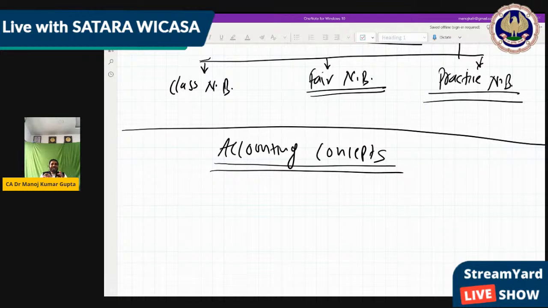How? कैसे ऐसा हो सकता है? Only because of accounting. If he doesn't use accounting, then it is not possible to control the entire thing. This is the accounting system by which he can identify a single transaction, even one he did before 1 year or before 10 years. And at the end of the accounting year, he can also identify the entire position of the business, as we do the final account at the end of the year. That final account is known in CA Final as a financial statement.